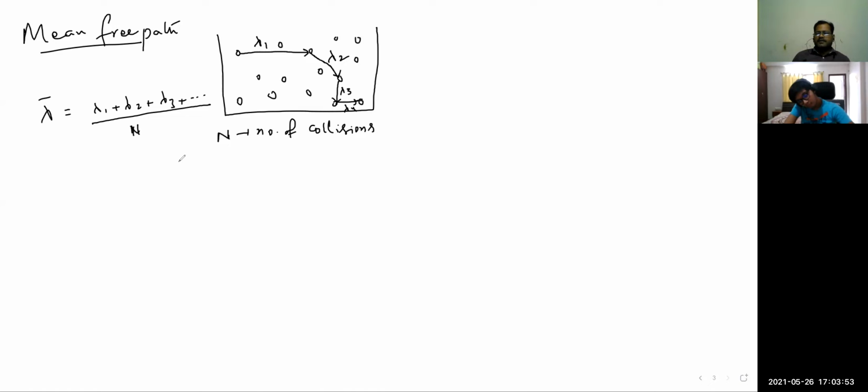Now, if you observe here, this lambda depends on the number of collisions.